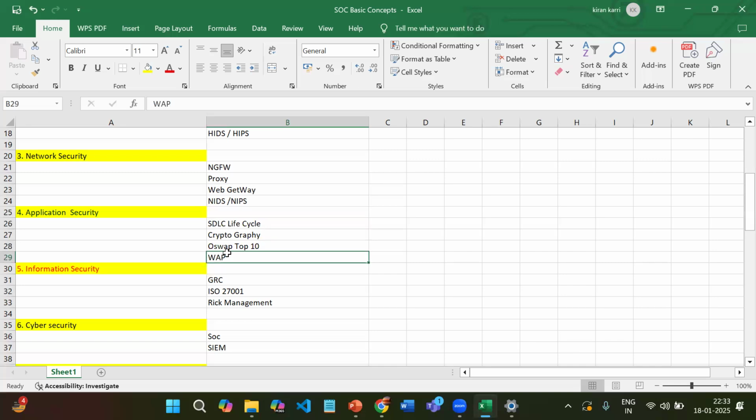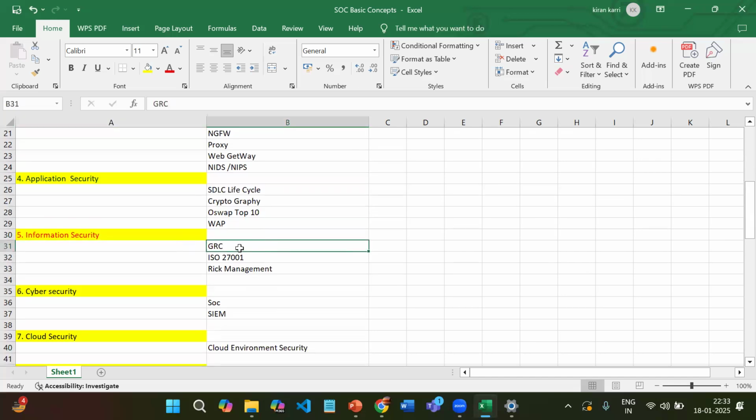And then, coming to information security, in the sense of GRC, governance, risk and compliance. Suppose you are opening an application and filling in a form, and you agree to the terms before entering that application. These are GRC related. These are the governance and risk rules we agree to, so that I can use this application. This is one of the information security concepts, ISO 27001.